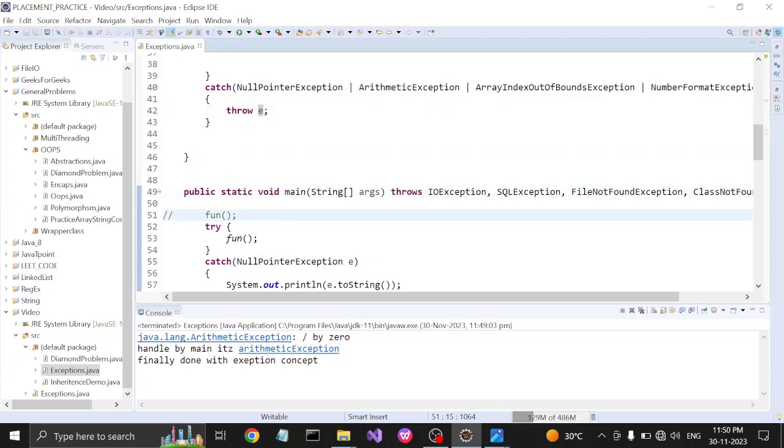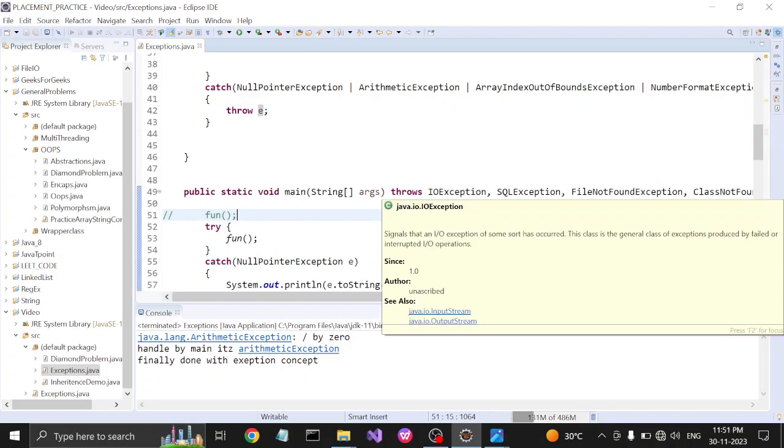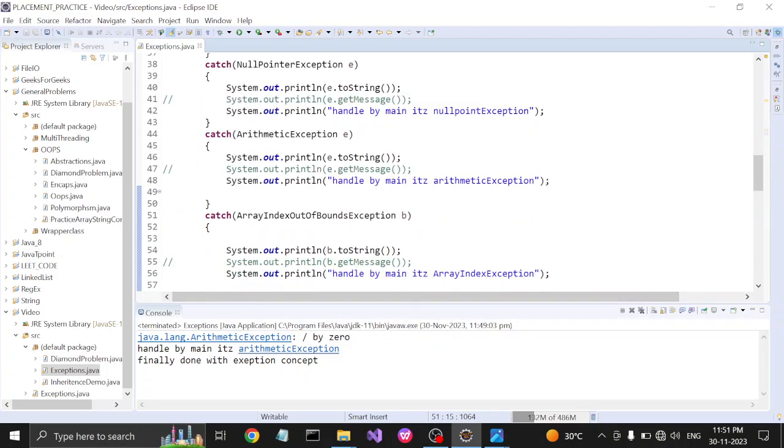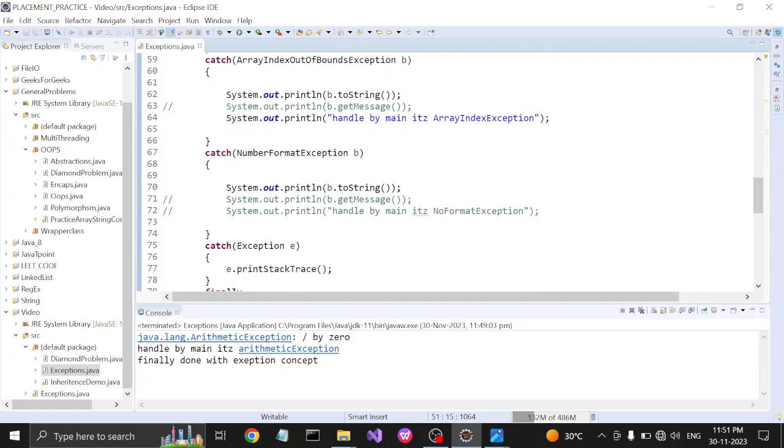Actually the exception is handled by try and catch block, and by using throws the control is passed to the caller method. So the control of the exception is thrown to the caller method. In this way it will at last come to the JVM. This is called exception propagation. Those things are all about exceptions.